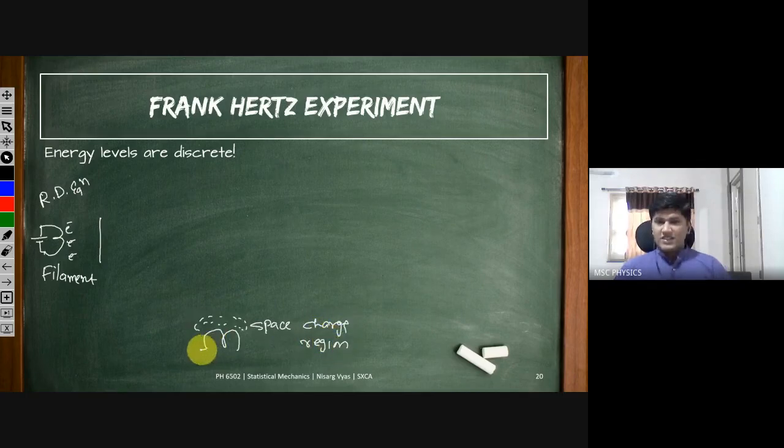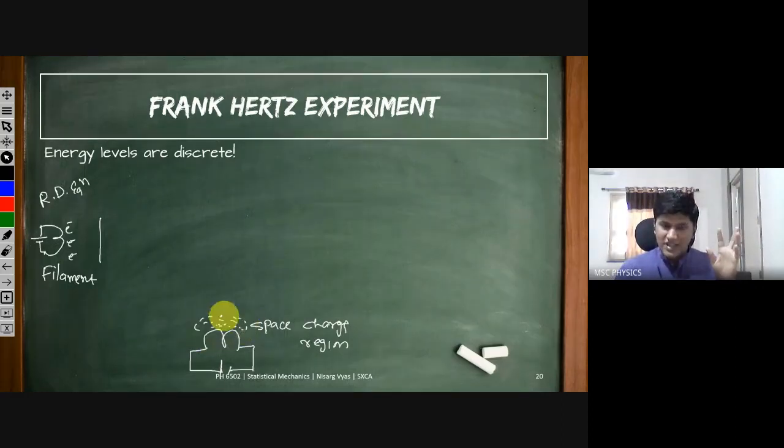This is called a space charge region. Even after you heat this filament, there is a space charge region of electrons, because all the electrons coming out of this filament do not have very high kinetic energy. Some of them, many of them, have very low kinetic energy, so they will stay here, and if any electron wants to come out from this filament, they will stop that electron because of their collective negative potential. So this is called the space charge region, and because of its collective negative potential, they will try to block other electron emission. So what you do is you keep a grid here of positive charge.